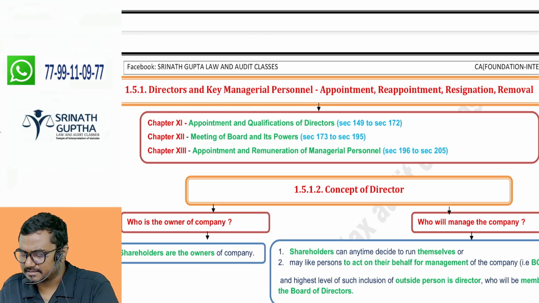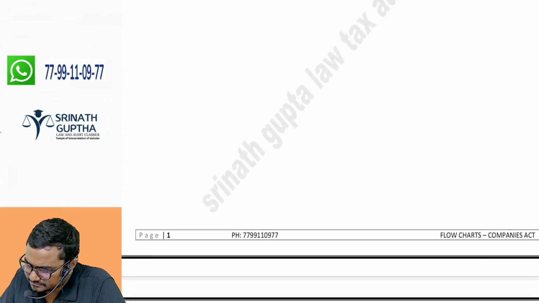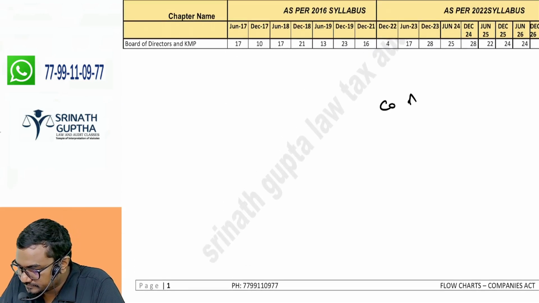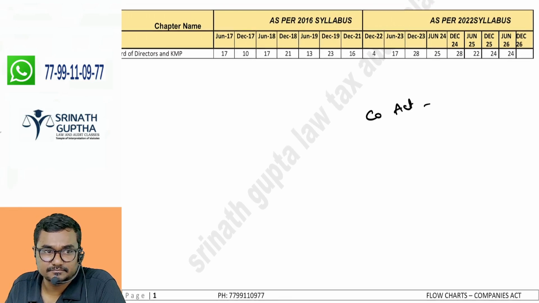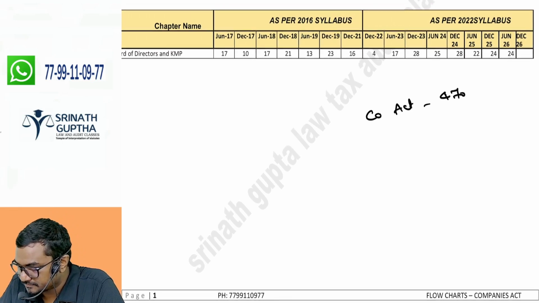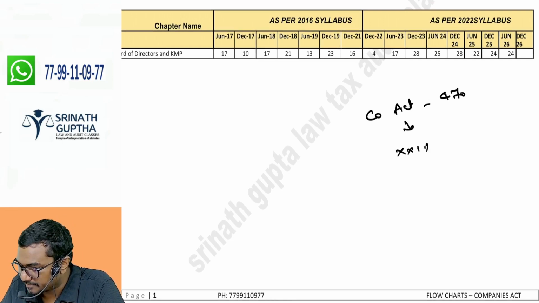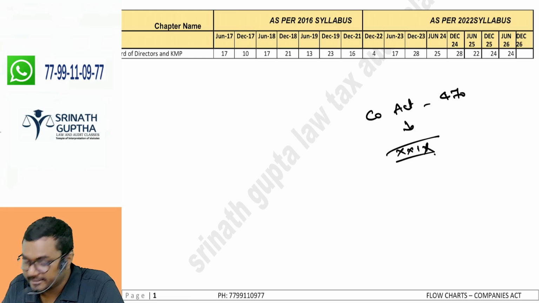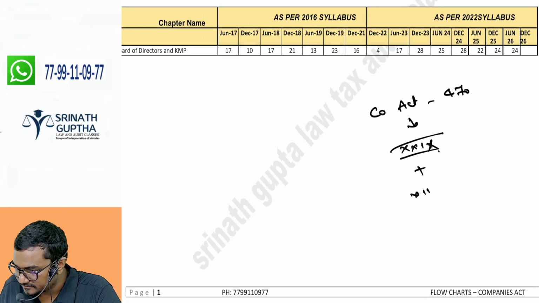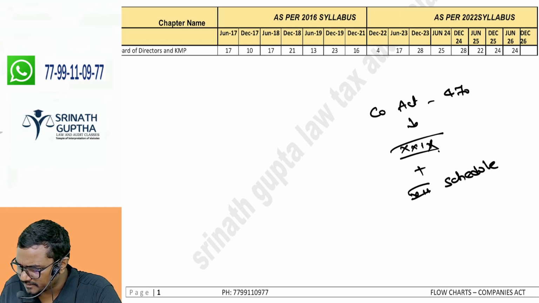In the Companies Act, how many sections are there? 470 sections, divided into 29 chapters, along with 7 schedules. What is the meaning of schedule?